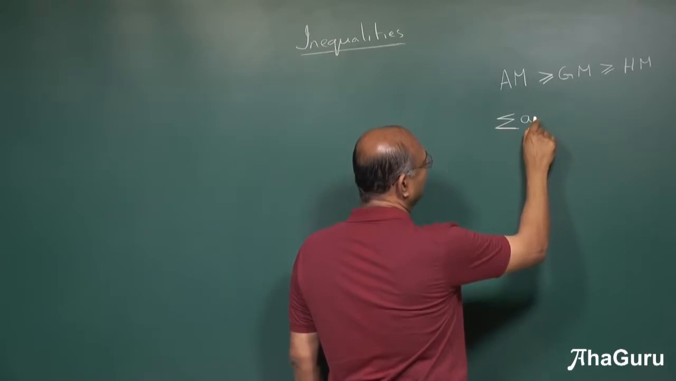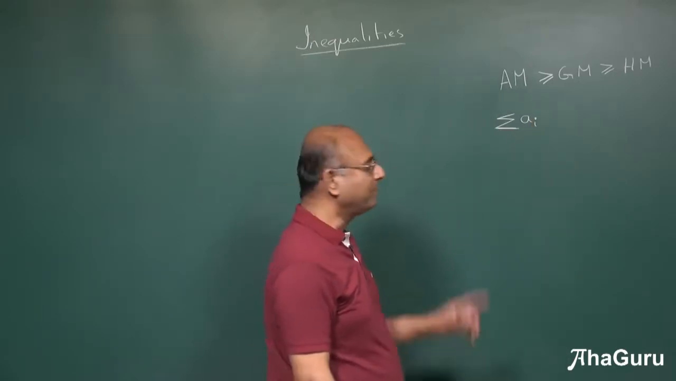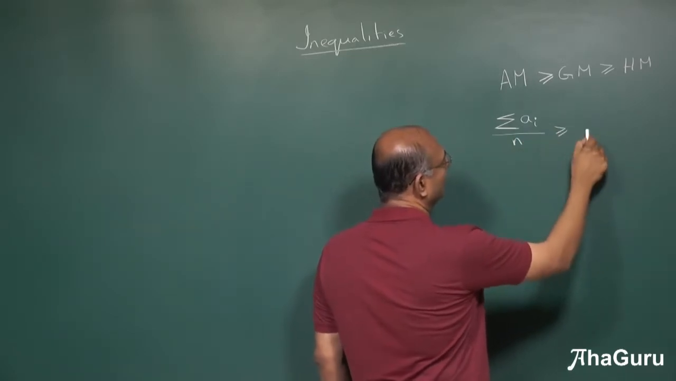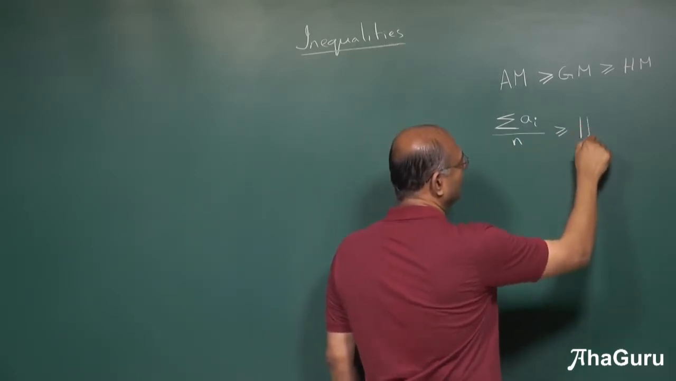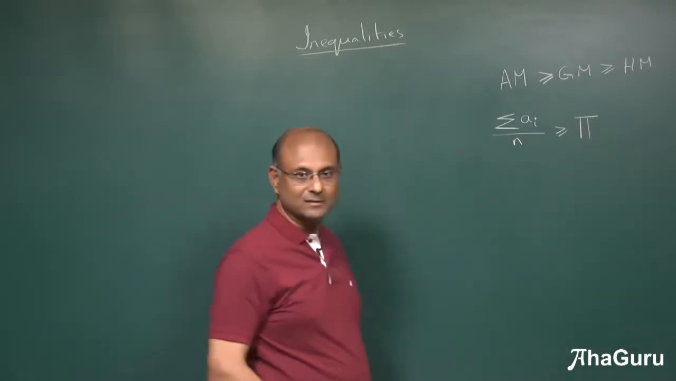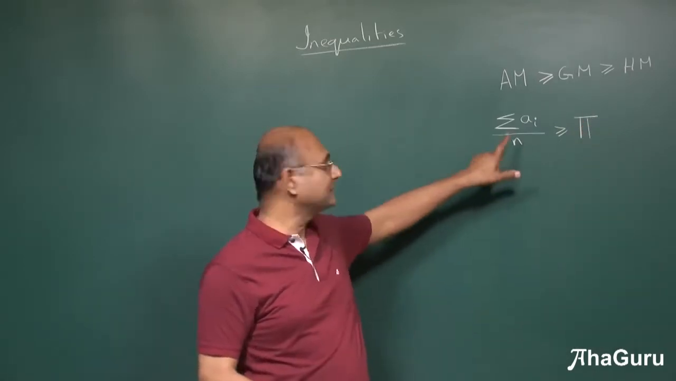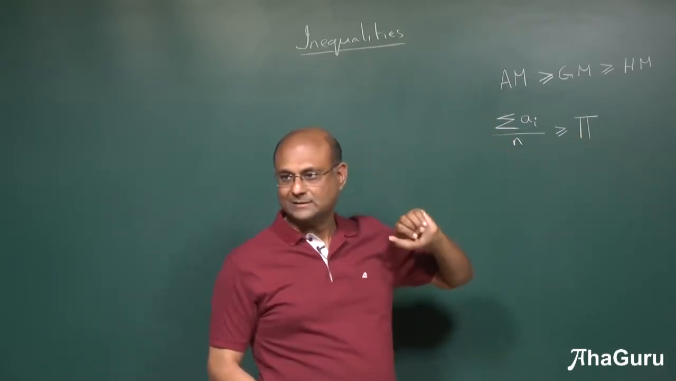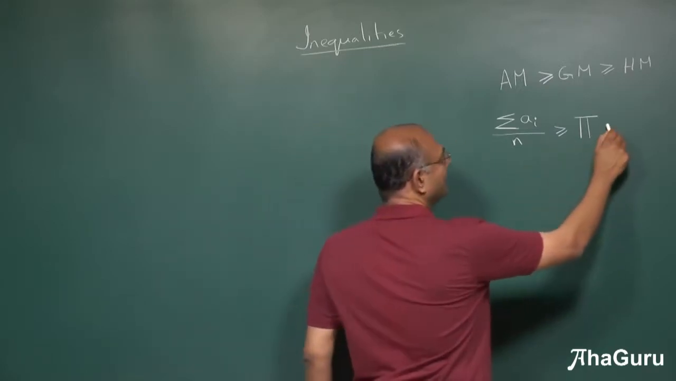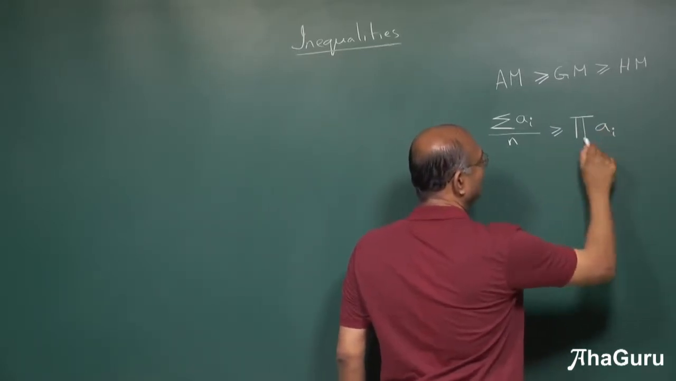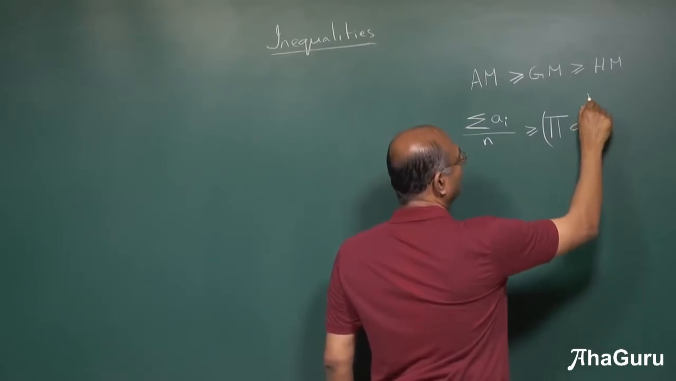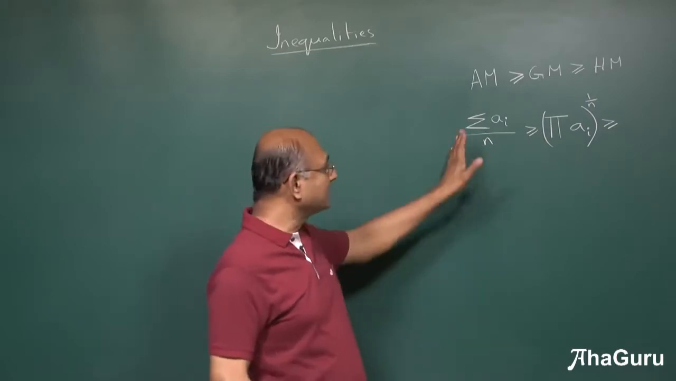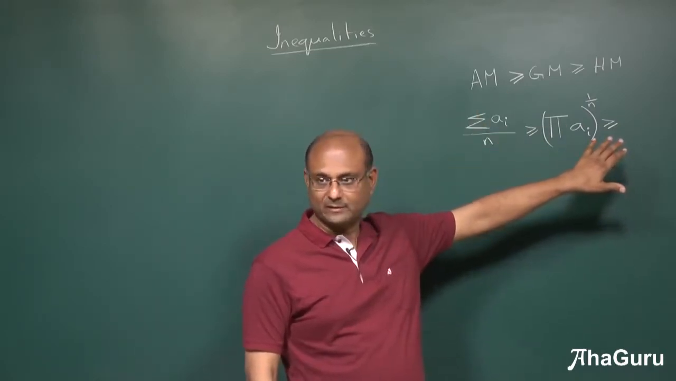That is basically sigma ai by n. So this is the arithmetic mean, greater than or equal to the product. Usually for product we use pi, like sigma is for sum. Sigma basically stands for S. For product, the Greek letter pi stands for product, big P, okay. So this is the product of ai, power 1 by n.